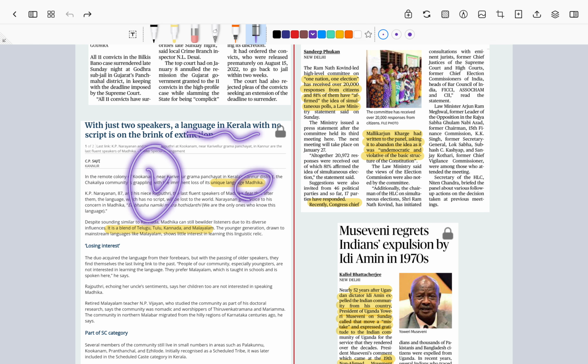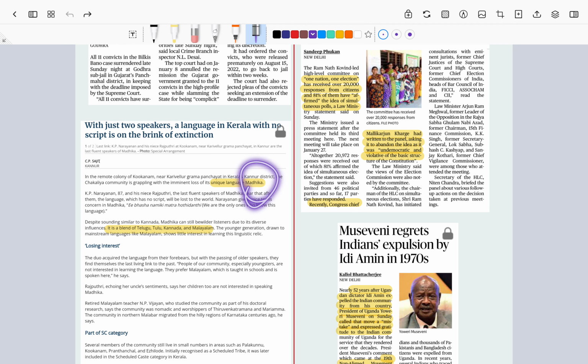Now understand, this Madhika language is a blend of Telugu, Tulu, Kannada and Malayalam. Only 2 speakers are left, because the other speakers of the particular community either moved on to the mainstream language of the particular state, or they don't want to speak this language of Madhika.